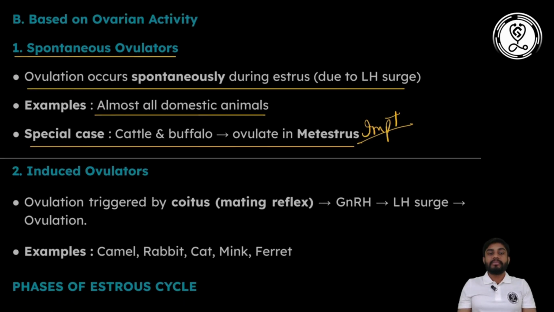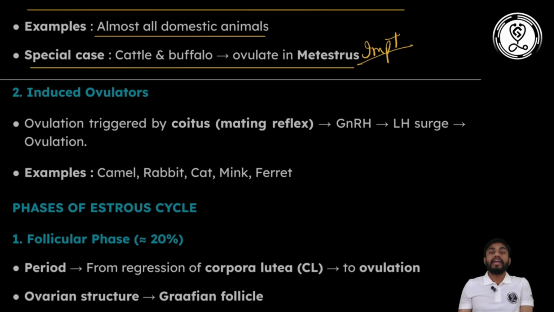But in some animals, ovulation is triggered by coitus, meaning first the male and female copulate and then ovulation occurs. Such animals are known as induced ovulators, for example camel, rabbit, cat, mink, and ferret. These animals are classified as induced ovulators because ovulation occurs due to induction by coitus. This is how animals are classified based on the estrous cycle.